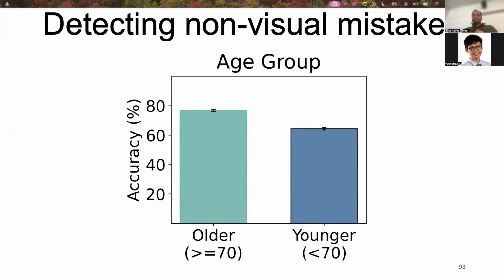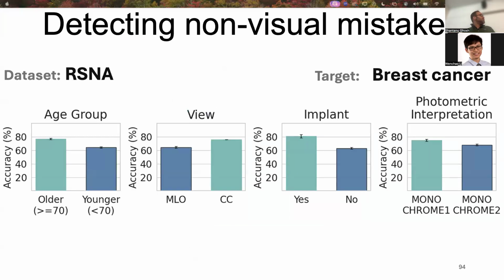LADDER can also detect non-visual biases. So for the RSNA cancer dataset, it uses the metadata and discovers biases like age from EHR records. We can see disparate performance across young and older subgroups for breast cancer. This is consistent with the literature, as younger patients often have denser breast density, which makes it hard for the classifier to detect the disease. Here is a comprehensive set of non-visual biases that LADDER detects.